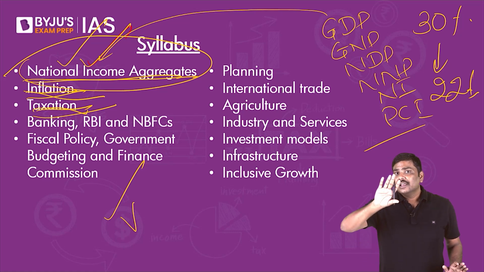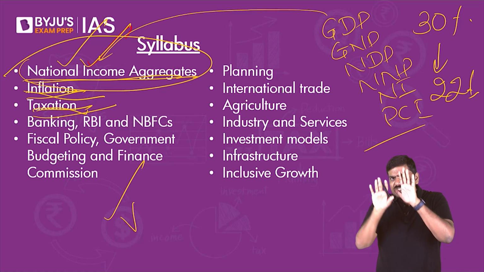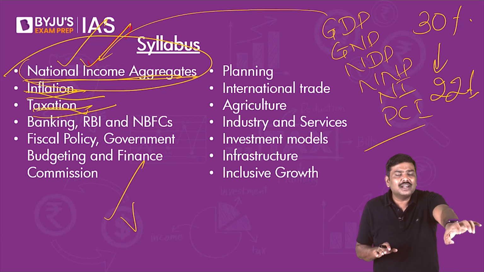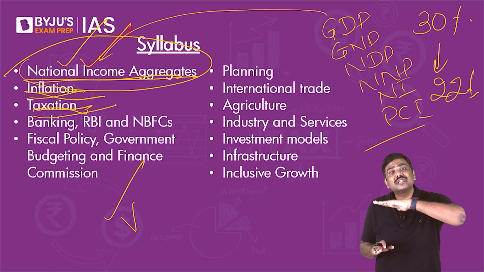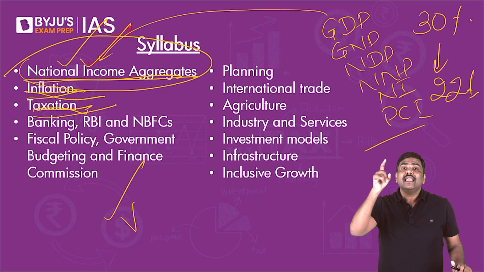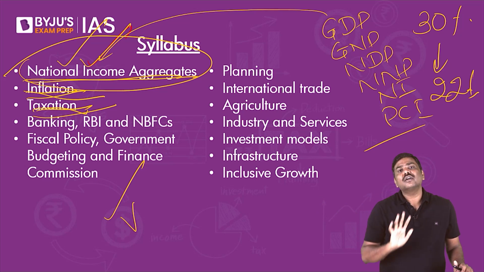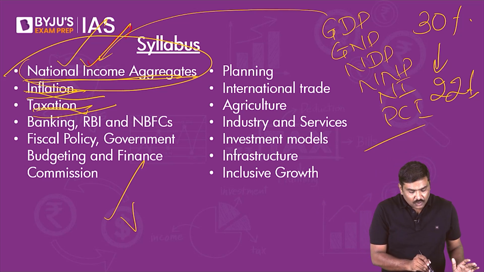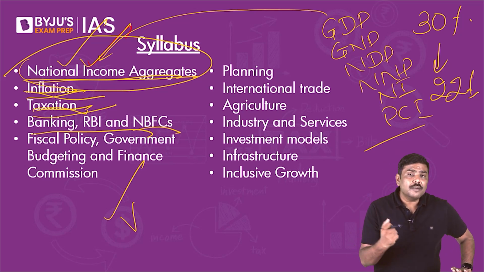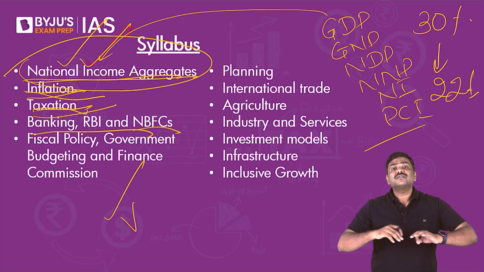Again, I am saying, in the UPSC Mains Examination, especially for Indian economy, do not expect that the questions will be picked up directly from the book. Absolutely no. UPSC will focus a lot on current affairs. It will ask you the application part of Indian economy. Then the concept of banking, Reserve Bank of India and non-banking financial companies. Questions can be asked from this particular chapter.